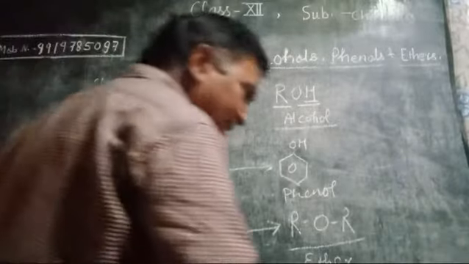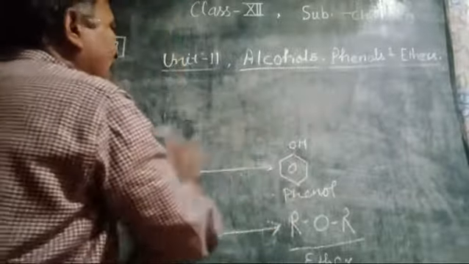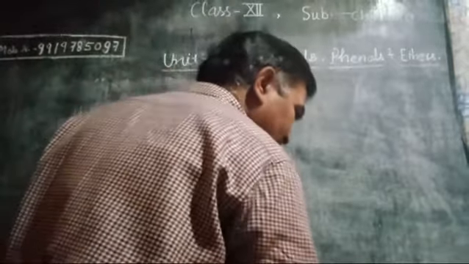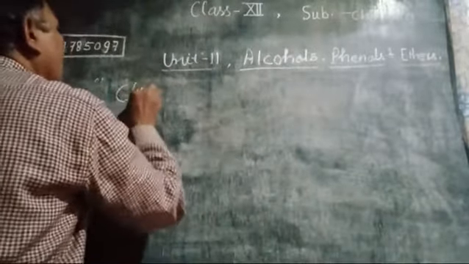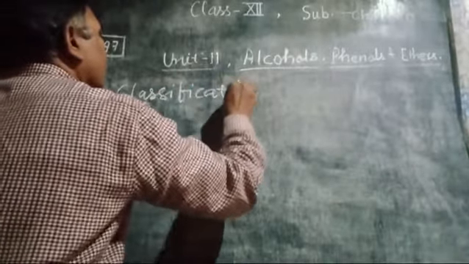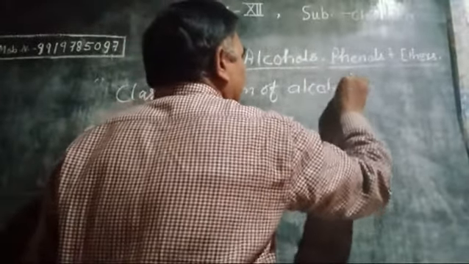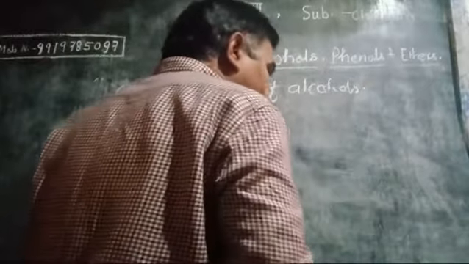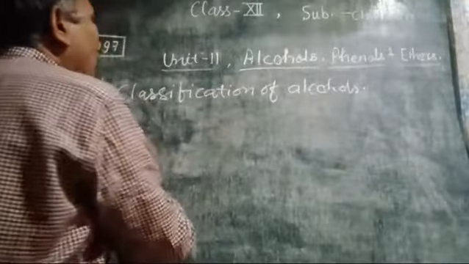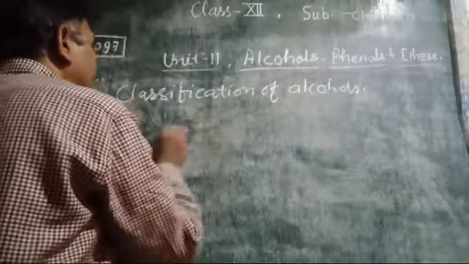Now, classification of alcohols. Alcohols are classified on various grounds, in the same manner as haloalkanes were classified. Alcohols are classified on the basis of the number of OH groups present in the organic compound.